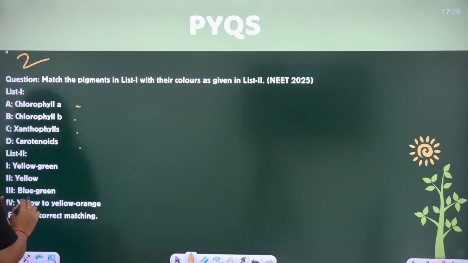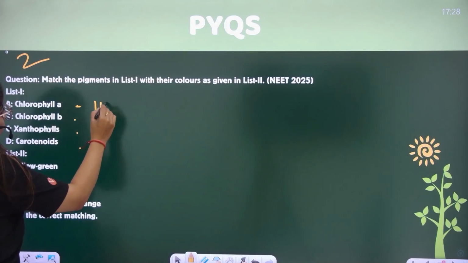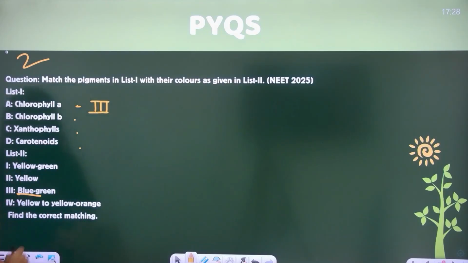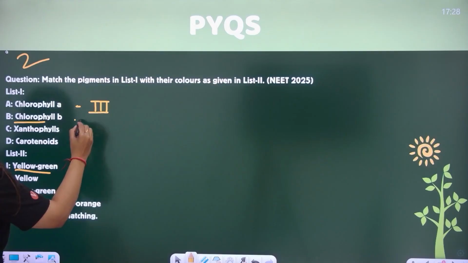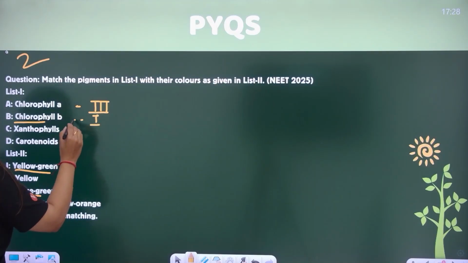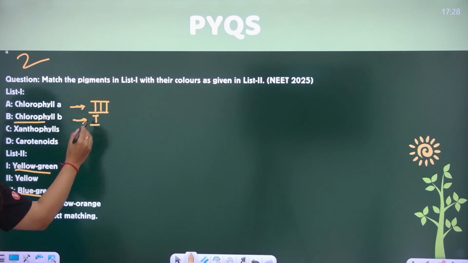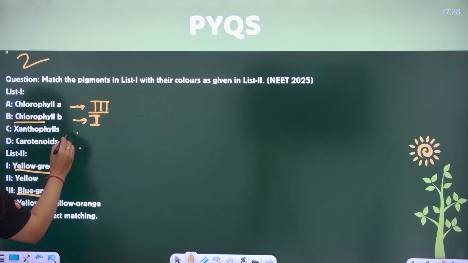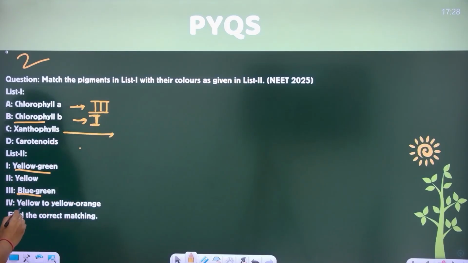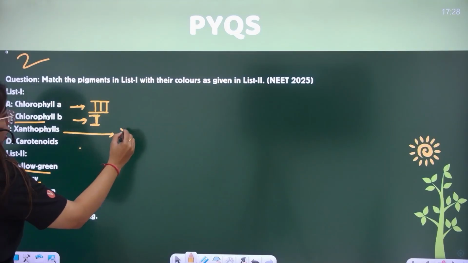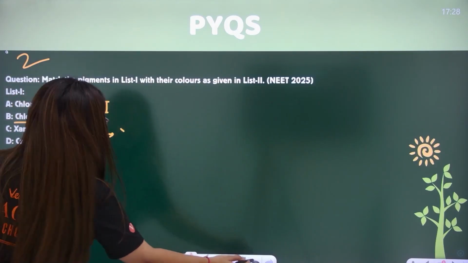Chlorophyll A will give you a blue-green color. A is matched to 3. Chlorophyll B will give a greenish tinge, a yellow-green color, matching with 1 here. Xanthophylls will show you a yellow color, which is number 2.